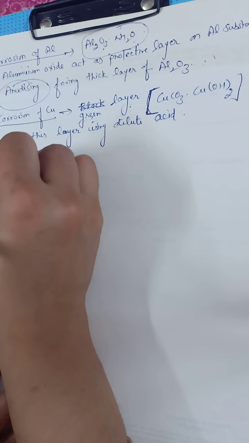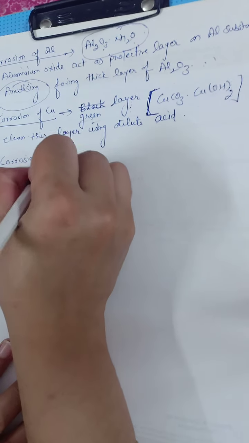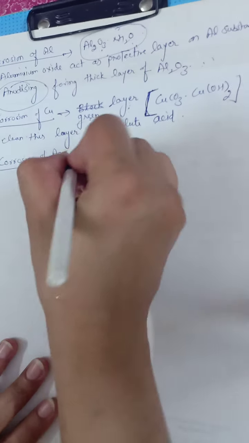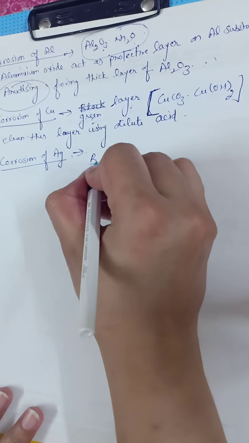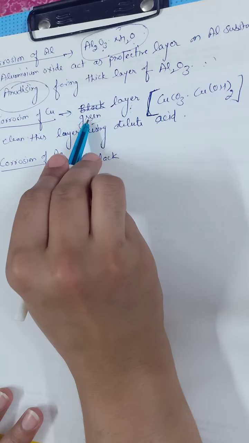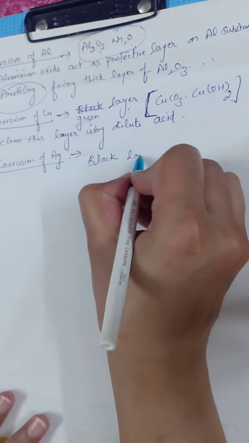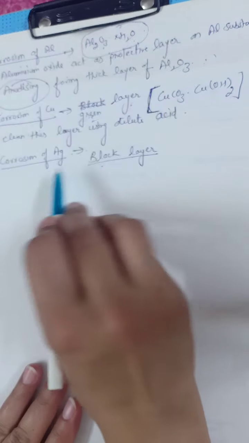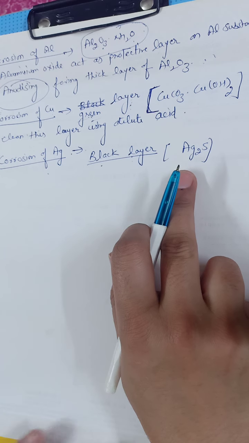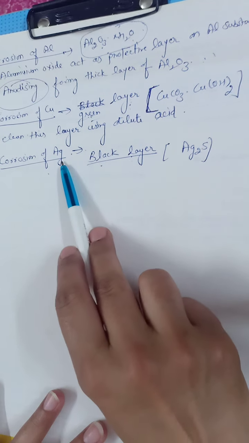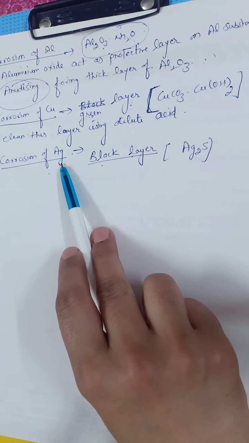Next is corrosion of silver. In case of silver there is a black layer. In case of copper there is a green layer. And this black layer formed on silver is due to the formation of Ag2S, that means silver sulfide. Silver sulfide formed on the surface of silver substance is the corrosion of silver.